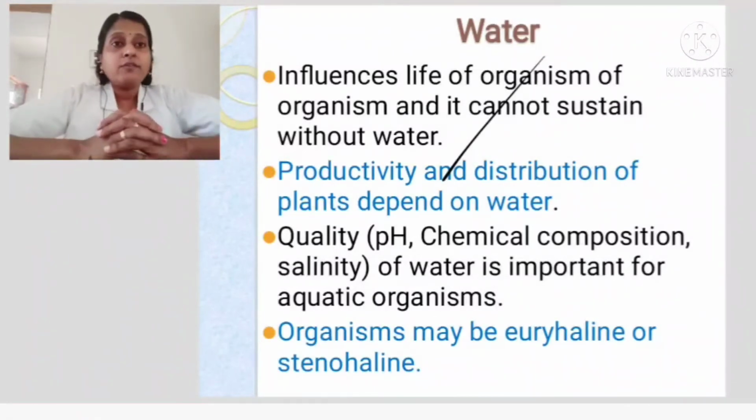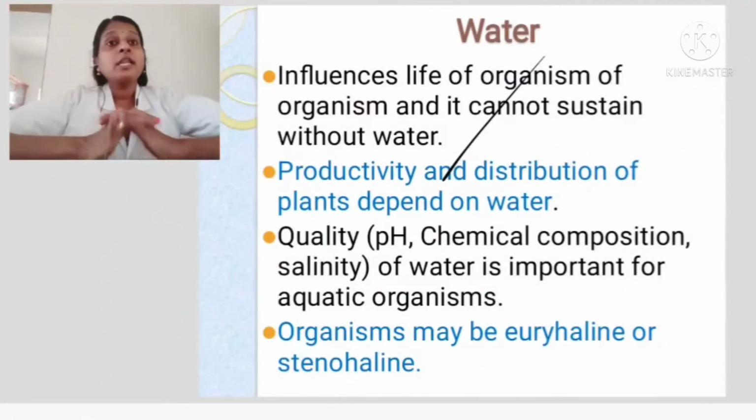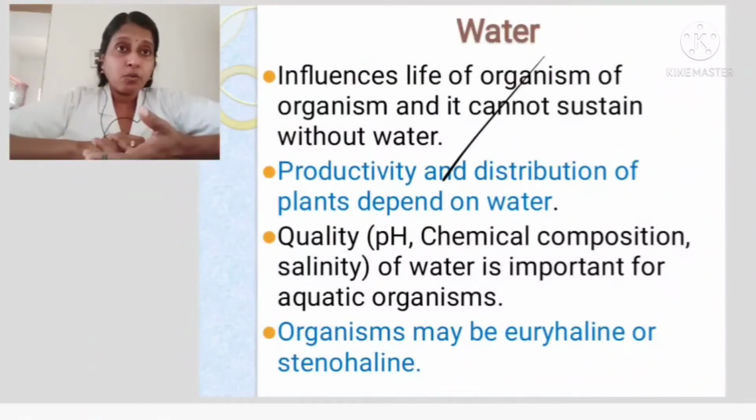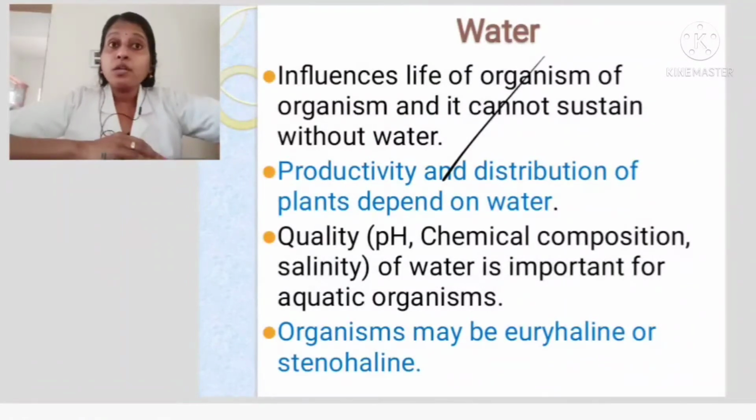So quality of water is very important. Some plants, some organisms reside in some particular pH, some particular chemical composition should be there in the soil, in the water. Salinity also, some organisms thrive in marine water, some in fresh water. So chemical composition, the salinity, the pH of water plays a great influence in the type of flora as well as fauna. And water is very important for the survival of aquatic organisms. They are living in water, that is their habitat, isn't it?